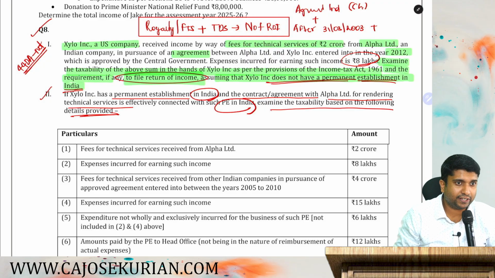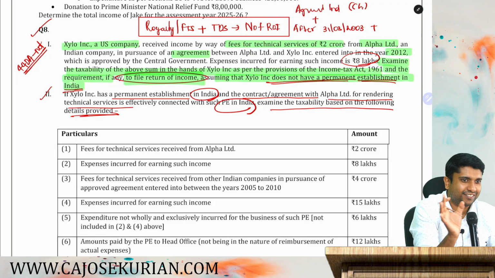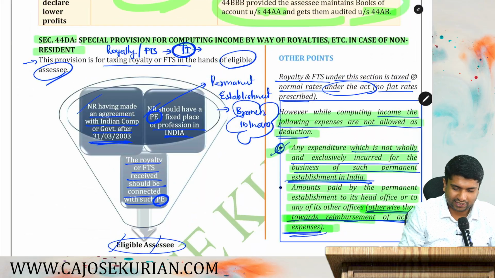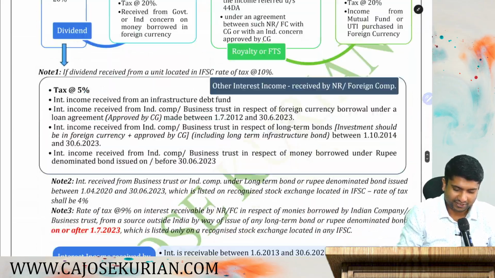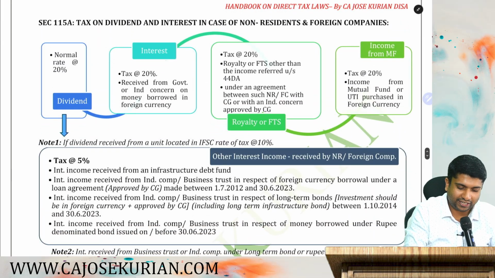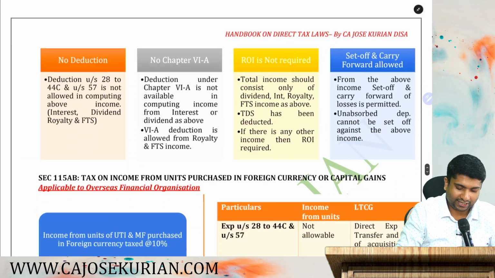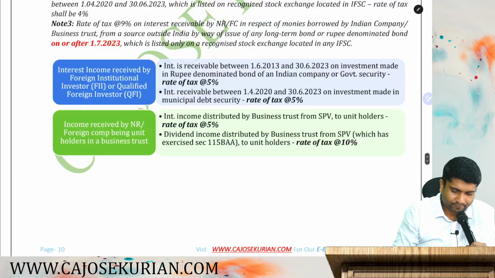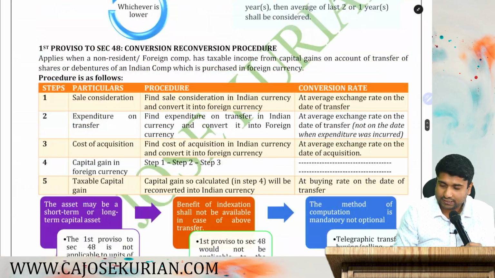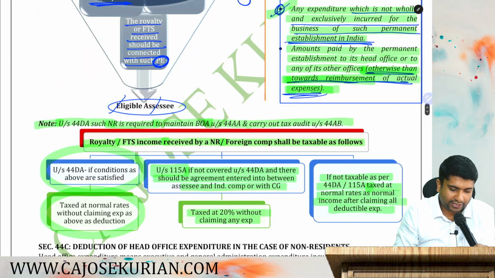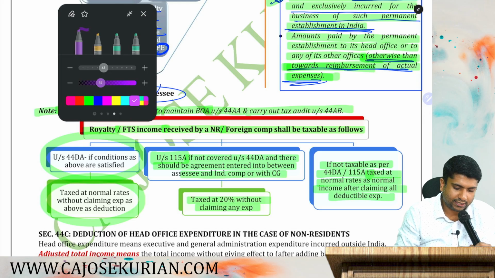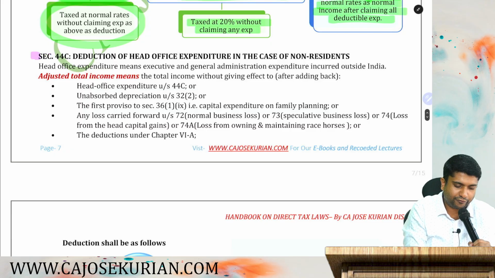It's all about 115A as well as 44DA. For 115A, we have a separate chart to study. A very small section, this is the small section 115A. A lot of conditions, a lot of items are there that we will cover later. So we have just completed 44DA and I hope that provision is clear for you. We are moving on with the next provision, that is section 44C.